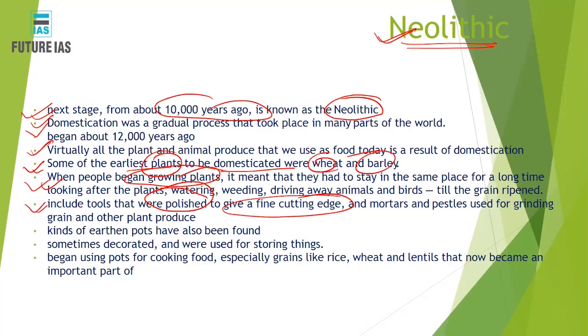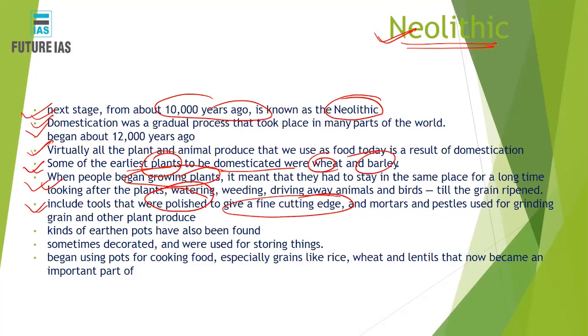For example, in some of those civilizations, half-crushed or fully crushed grains were found. Even grinders, mortars and pestles have been found in those civilizations, right? Only through that can we infer that we had sufficient knowledge of grinding grains at that time, or that it started evolving at that time.